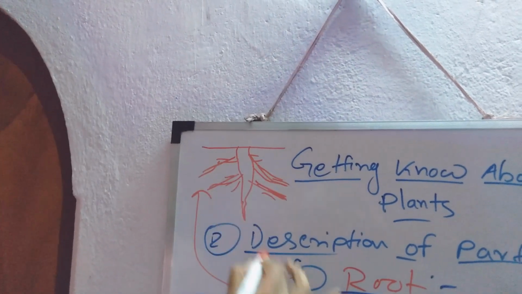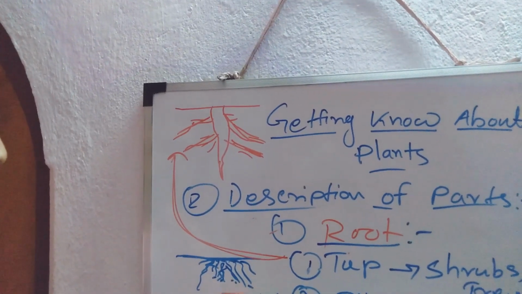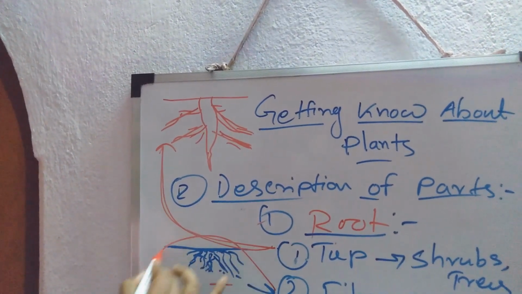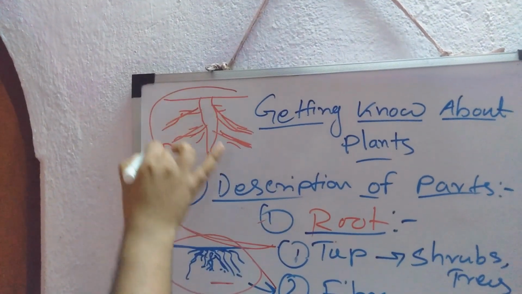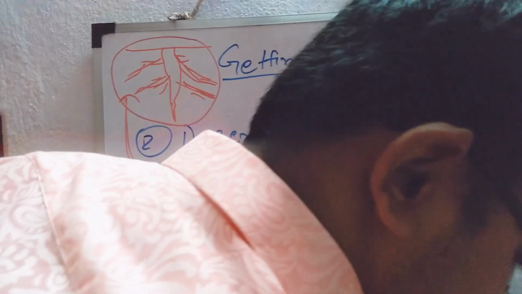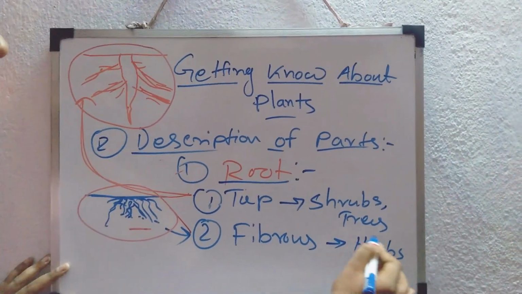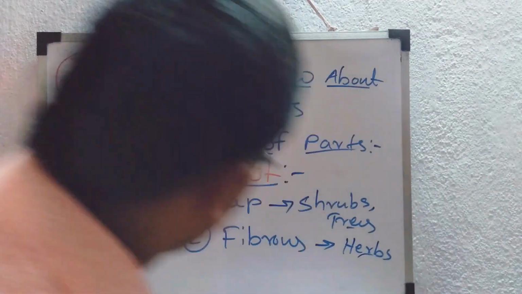So this is the tap root and this is the fibrous root. These are their basic gross structure in the picture. So there are 2 types of roots and where they are found I also told you.